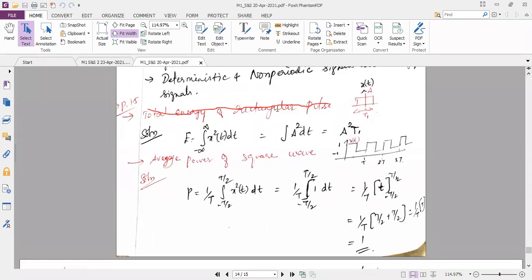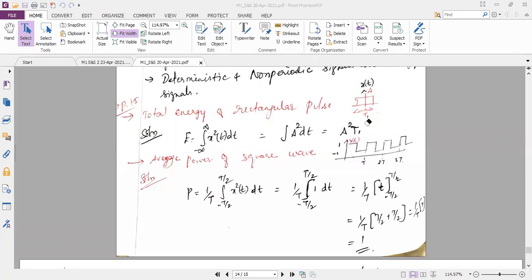So they have given the rectangular pulse. Do you know the meaning of pulse? I told you, it will not repeat. It will have the signal only at or around the origin, along the y-axis. So they have given the rectangular pulse. It has a time span T1, the function is x of t, and the amplitude is capital A. Now I want to find out the total energy of the rectangular pulse.